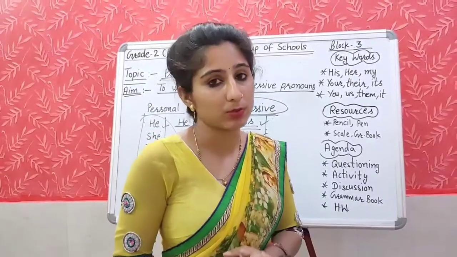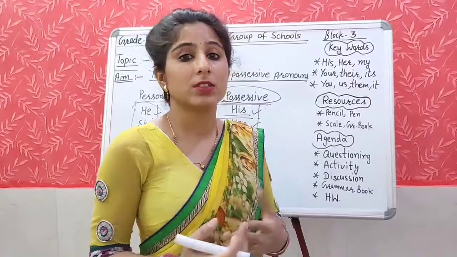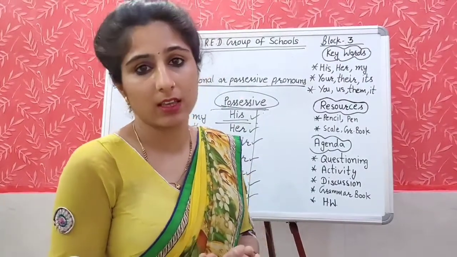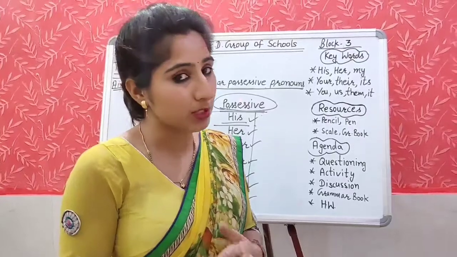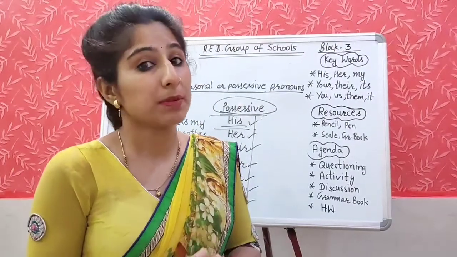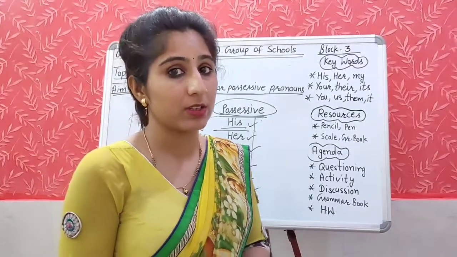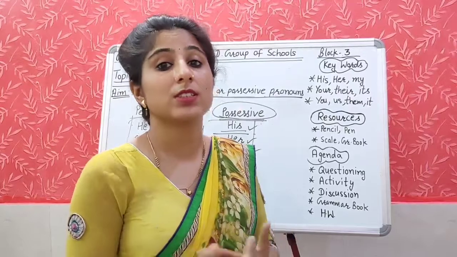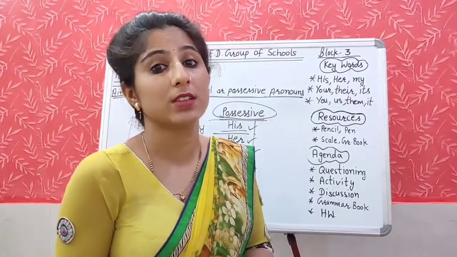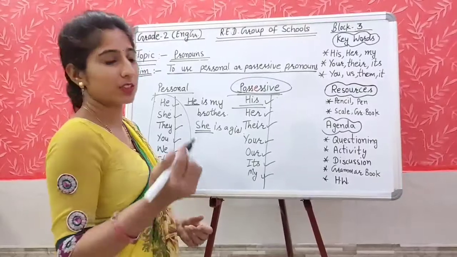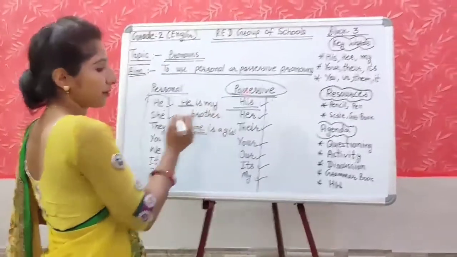Possessive pronouns हम जहाँ भी use करते हैं, means the things belongs to whom, कि कौन सी चीज़ किसकी है. और वहाँ पर suppose एक sentence दिया हुआ है, वहाँ आप कैसे उसको find out कर सकते हैं कि here possessive pronoun is given? For this you can ask a question, means ये चीज़ किसकी है, whose thing is it. Like for example, I have written here, he is my brother.